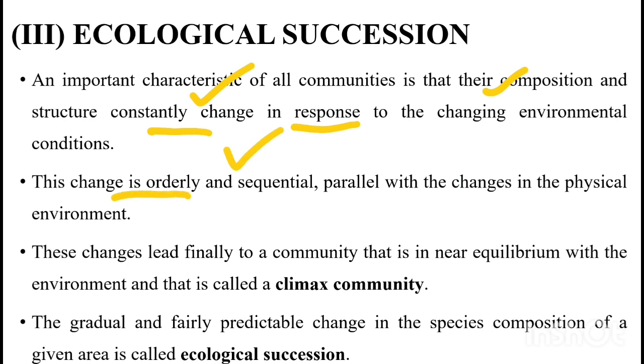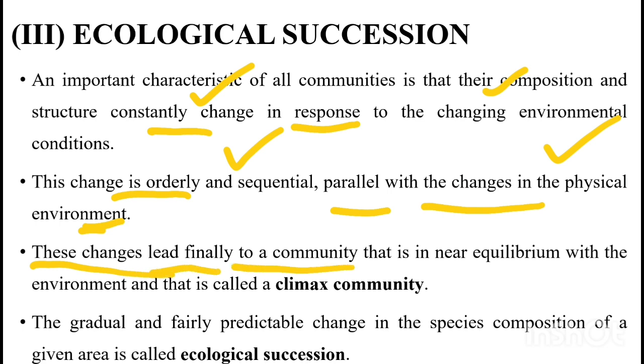This change is orderly and sequential, parallel with the changes in the physical environment. These changes lead finally to a community that is in near equilibrium with the environment, and that is the climax community. So this change occurs, and finally at a certain point, they become stable.